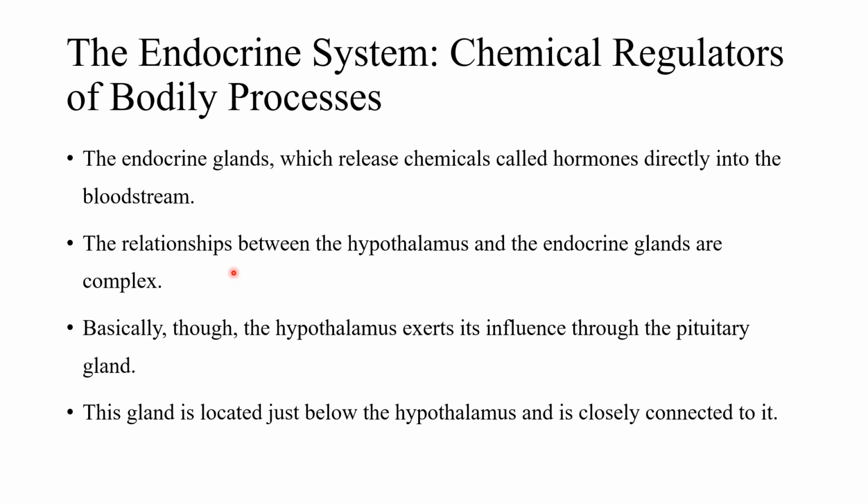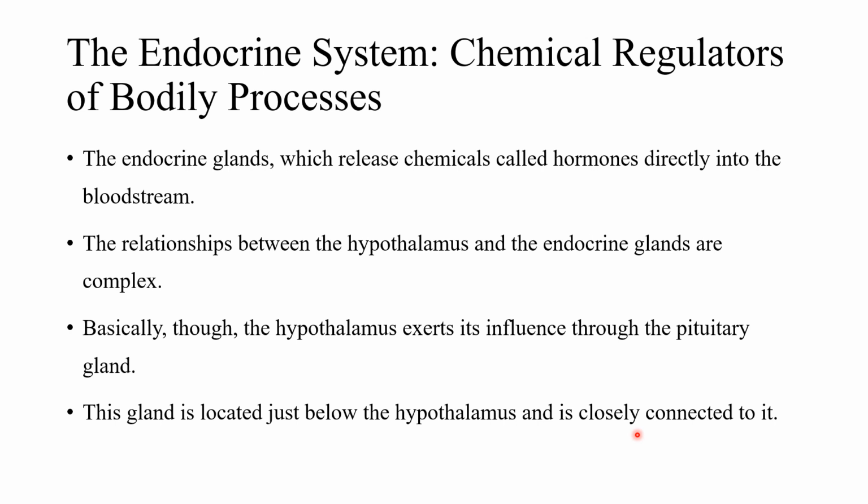The hypothalamus and the endocrine glands have a very complex relationship, and we are going to look at how the hypothalamus exerts influence on the pituitary gland. The pituitary gland is just below the hypothalamus, and the hypothalamus has a great influence on it.